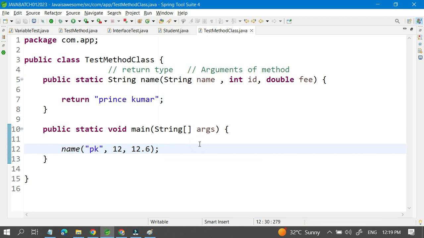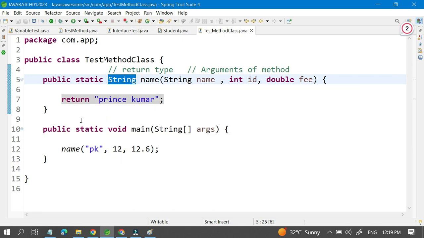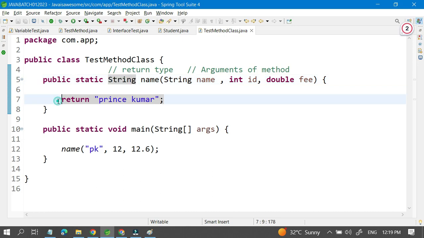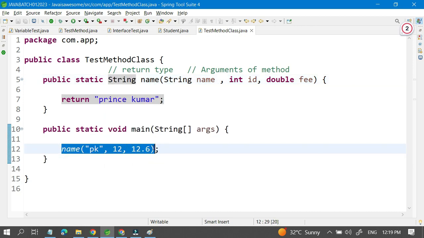But this method is returning some value, which is a string type. Once you call it, it will go here and see, okay, the method is here. It will call this method, go inside it, and return one value, which is Prince Kumar, through the string. Once it is returned, the value Prince Kumar will come here.